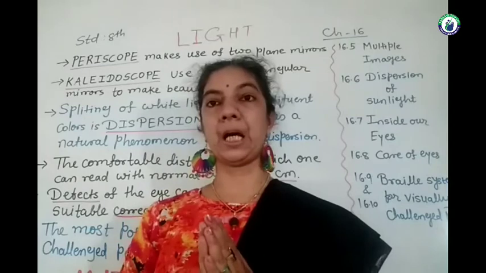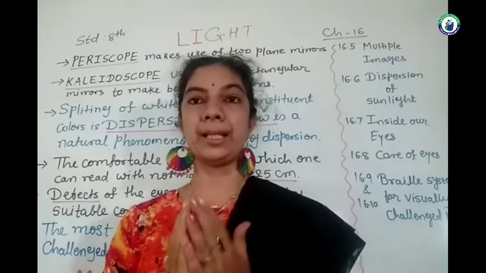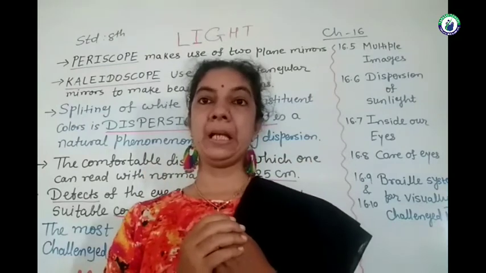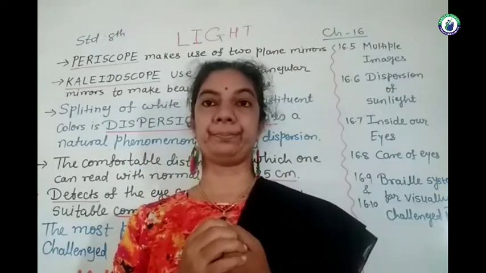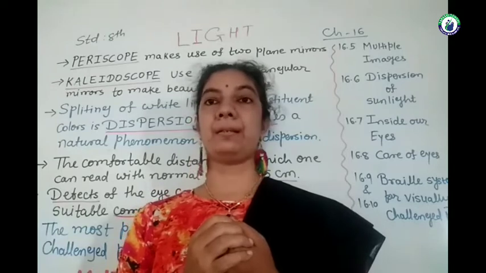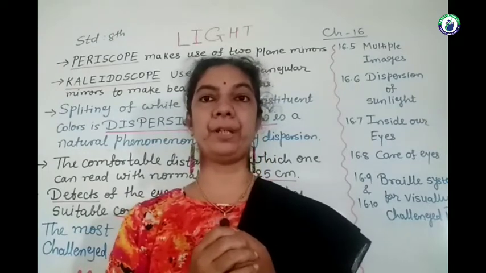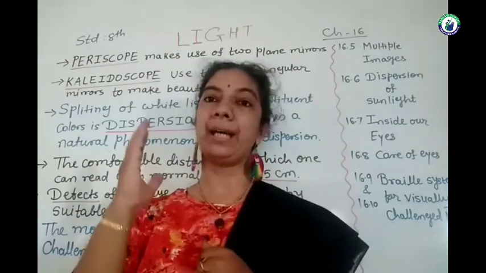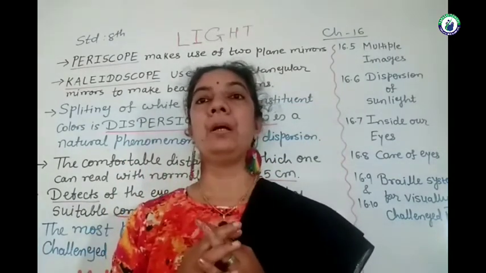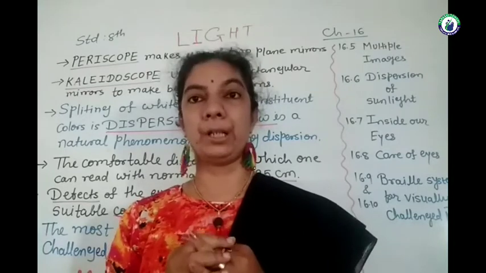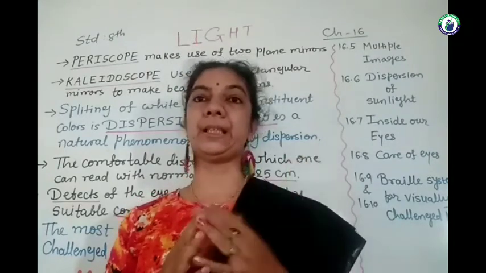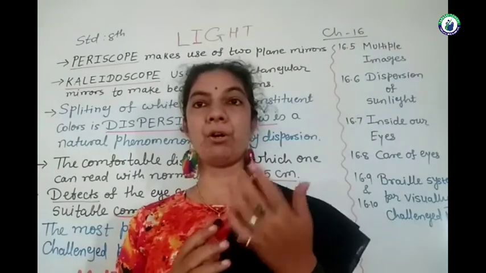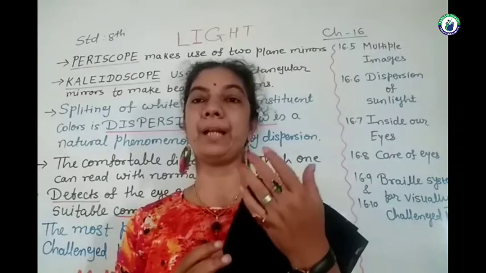After the portion on care of the eyes, one very sensitive topic is given in our chapter. Few persons are visually challenged, meaning they are blind. They are not able to see. Friends, at the start of the chapter we discussed that we have 5 senses, and God has made a beautiful arrangement that if any of the senses stops working, the other senses develop beautifully.